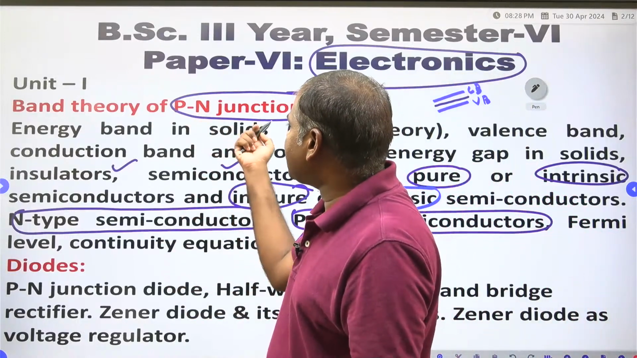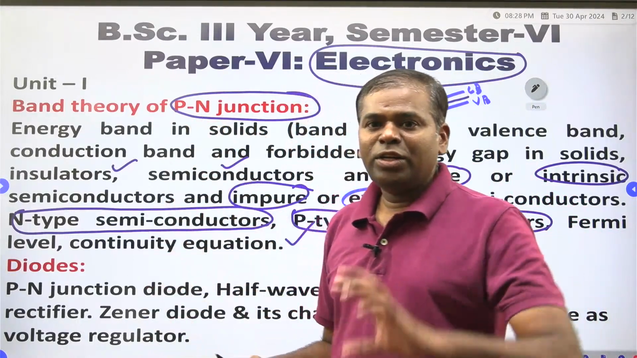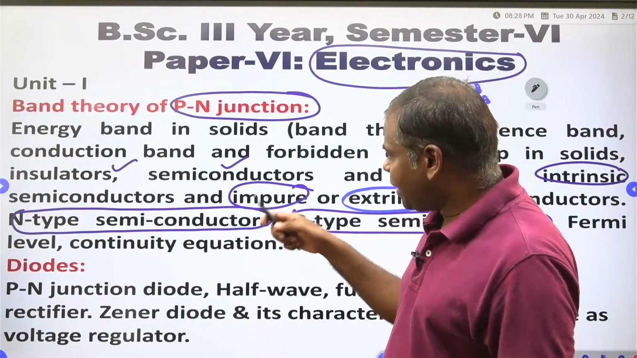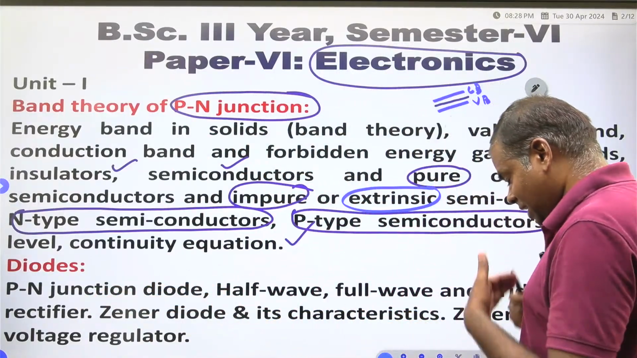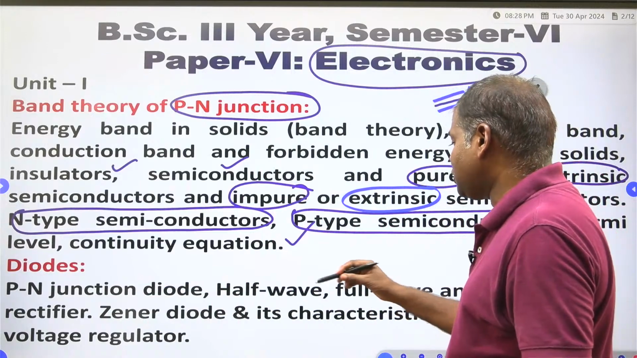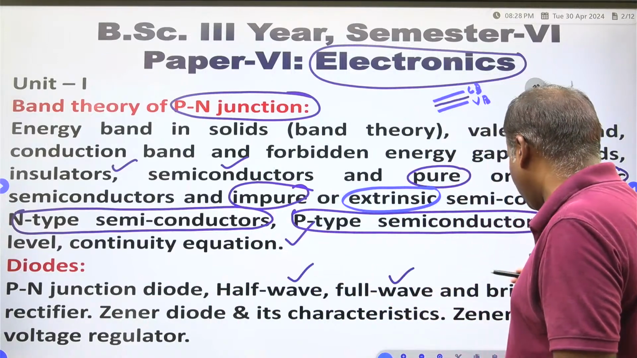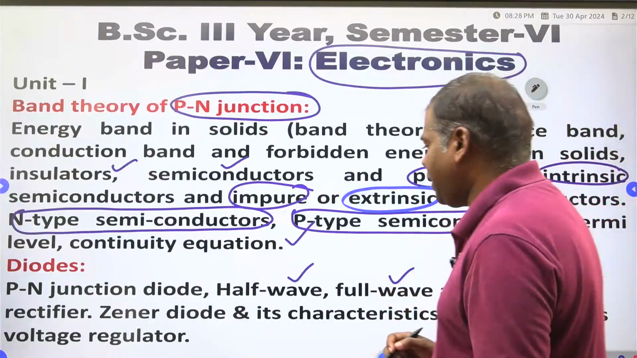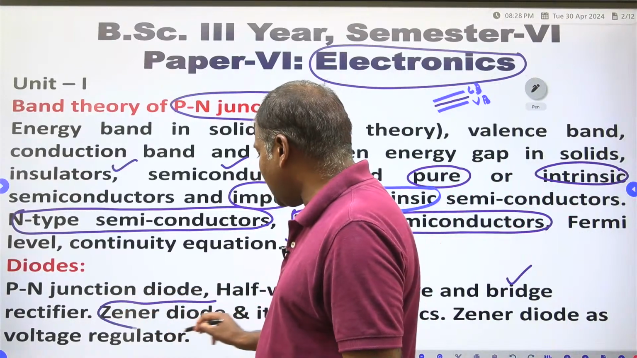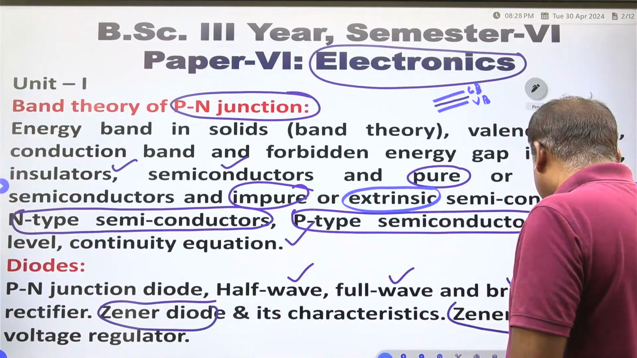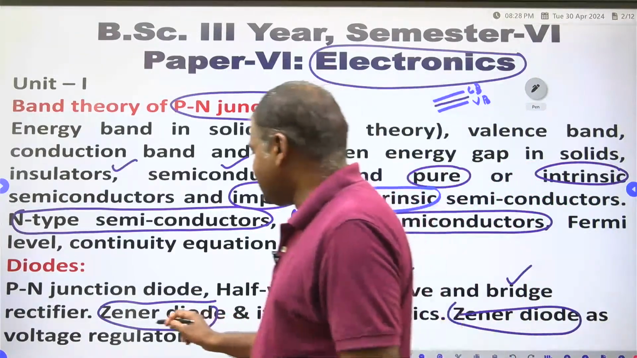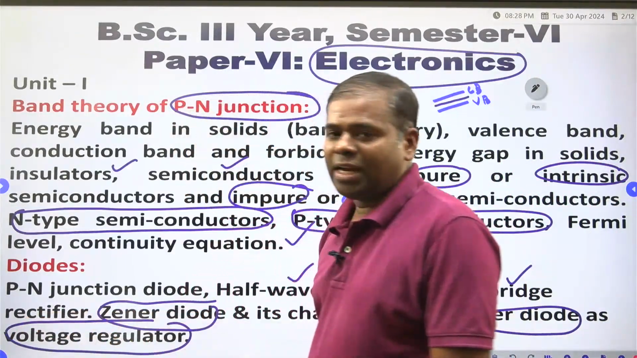Next, after making the PN junction diode, there are applications of the PN junction diode: half wave rectifier, full wave rectifier, and bridge rectifier. The next diode is the Zener diode and its application, the Zener diode acting as a voltage regulator. This is your syllabus.